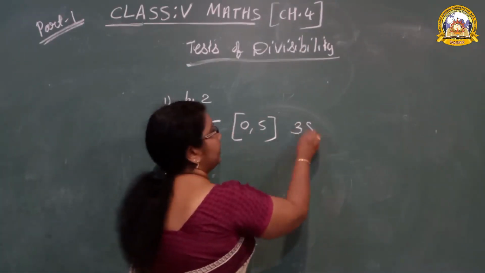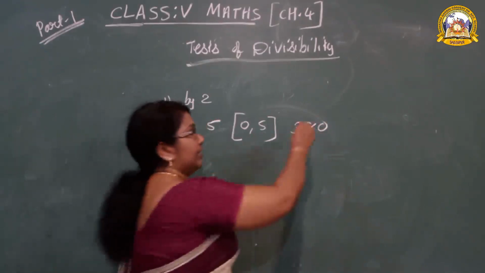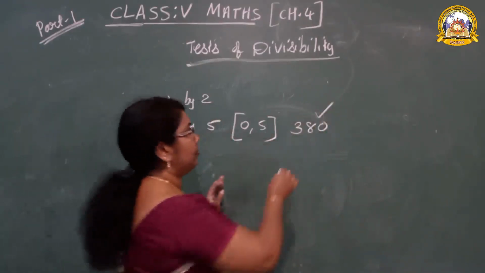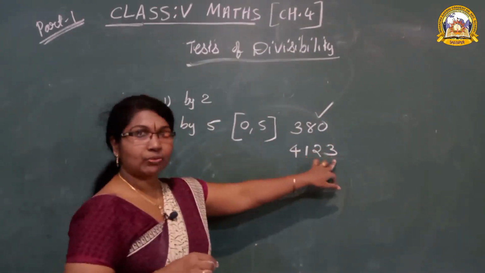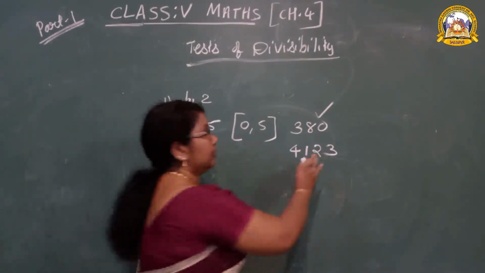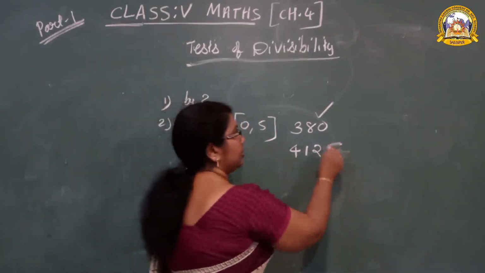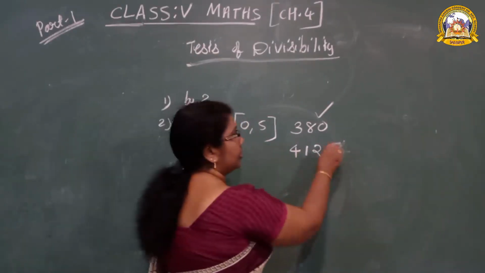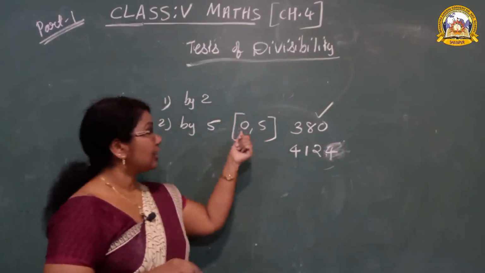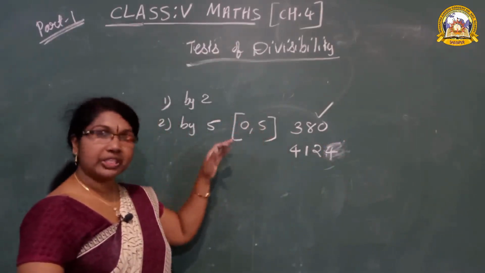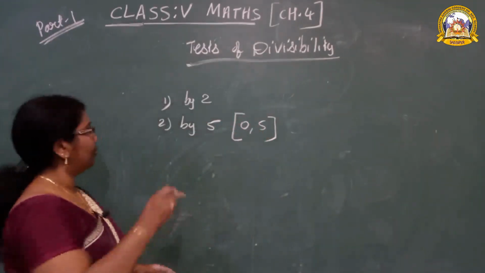For example, 380. What is the ones place number? 0. Yes, it is divisible by 5. 4123. What is the ones place? 3. It is not divisible. If it is 5, yes, it is divisible. If it is 3, no. If it is 4, no. Only if the ones place number is 0 or 5, it is divisible by 5. Easy now. Then another very important one.